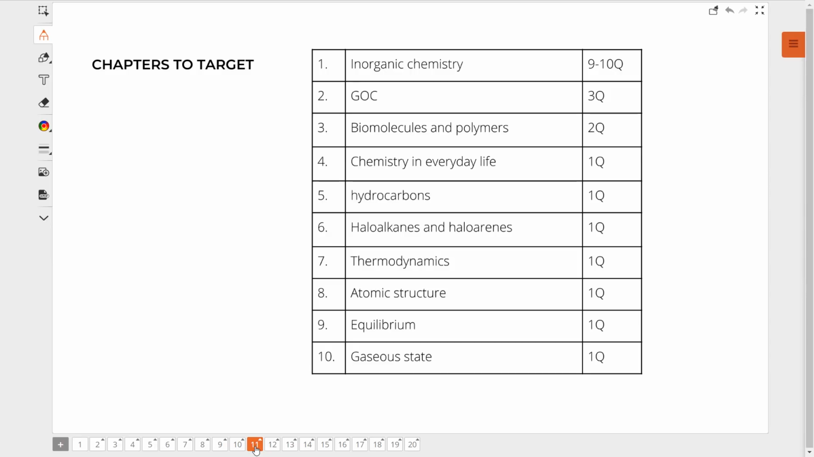Now, I hope you get to see one table in a few seconds, which has all the targeting chapters. These are the chapters that you should be targeting. Targeting means, you know, right? You should be able to just kill those chapters. Inorganic chemistry, GOC, biomolecules and polymers, chemistry in everyday life, hydrocarbons, haloalkanes and haloarenes. I did not tell you at that time, but if you can choose one easy chapter out of functional groups, it is this.